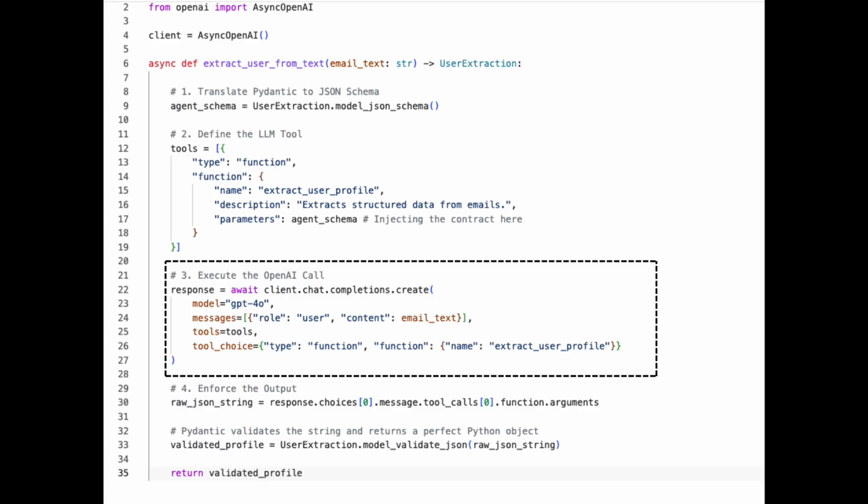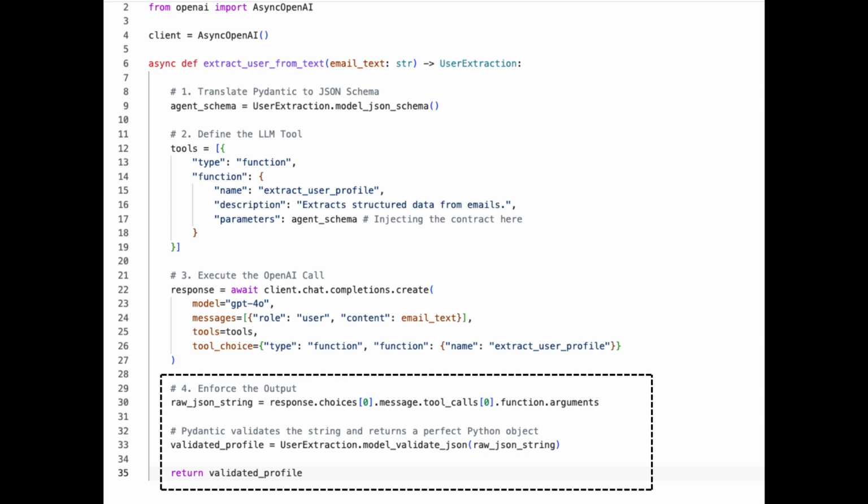Step 3. We make the API call, but notice line 26. We are using tool_choice. We are not asking the LLM to use this tool. We are forcing it. We are telling the API, you are not allowed to respond with regular chat. You must fill out this exact form.